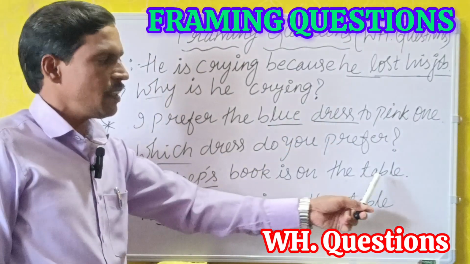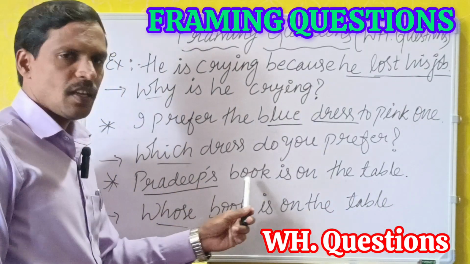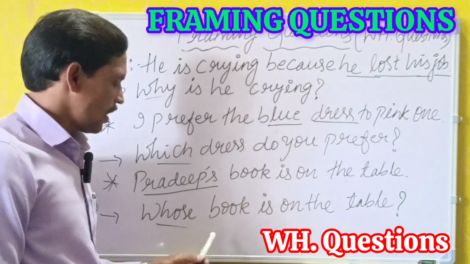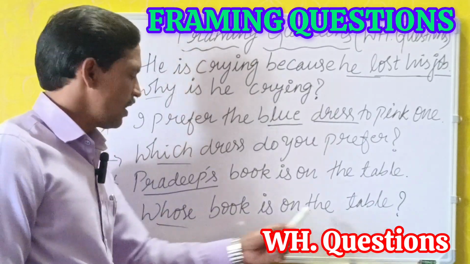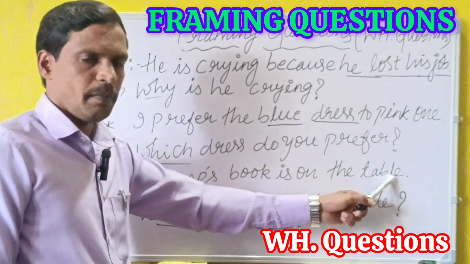Pradeep's book is on the table. So we have underlined the word Pradeep's. Whose book is on the table? The answer is Pradeep's. Whose book is on the table? Answer: Pradeep's. Pradeep's book is on the table.